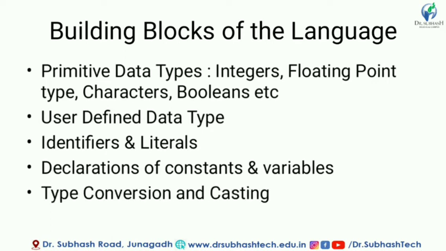Then we will also see the type conversion and casting. Type conversion means sometimes we need to convert one data type to another data type because of data compatibility. For example, we need to convert integer to float or float to integer. Whenever we want to convert integer to float, it is an automatic casting. But whenever we want to convert float to integer, then it is an explicit casting which we have to apply. So this is the type conversion and casting. We will also implement an example for this.